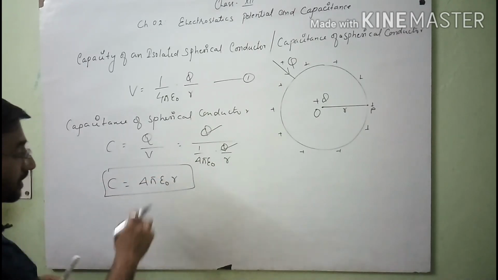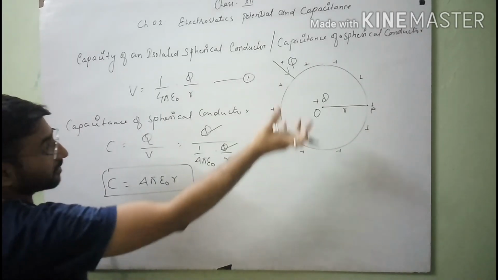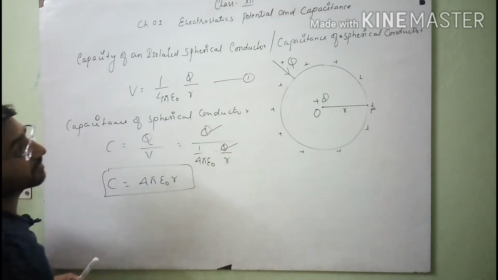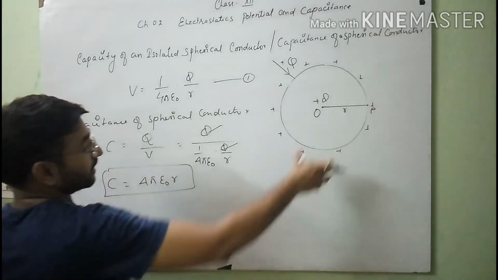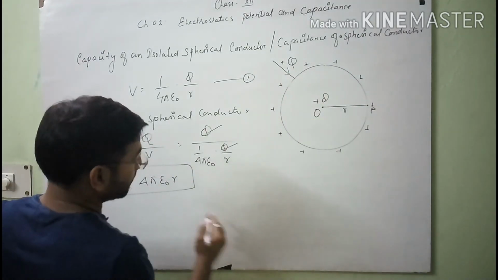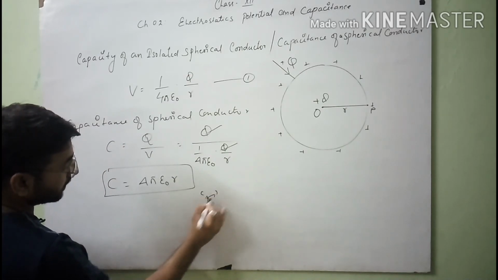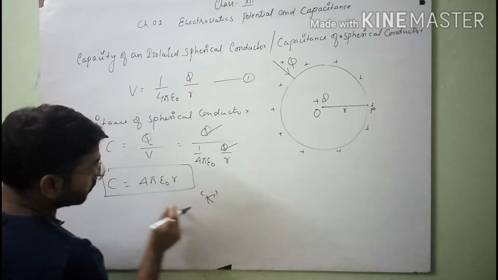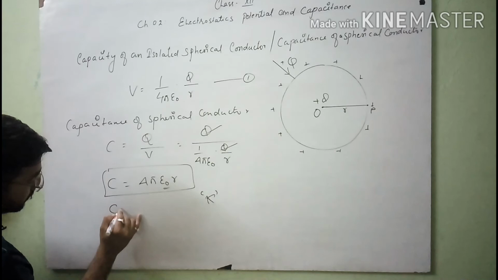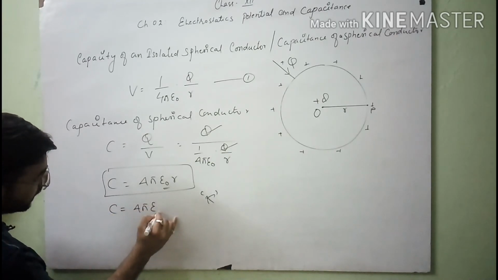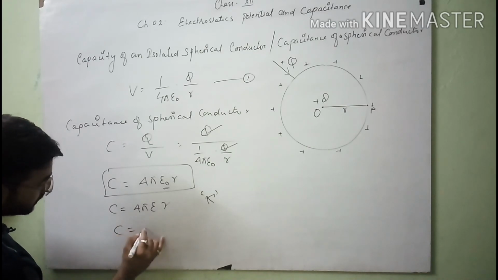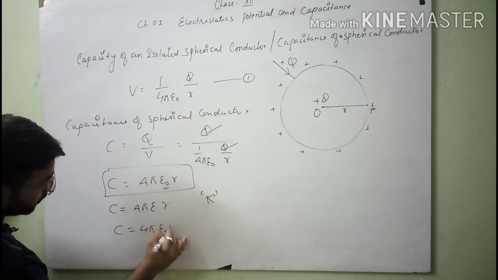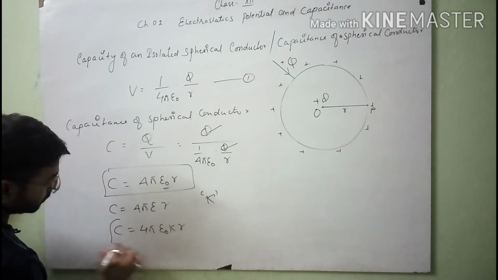So suppose there is some medium for this spherical conductor, say this spherical conductor is solid, and inside it there is a medium of dielectric constant K. Then you will use the value of C, which is 4 pi epsilon naught R, and after that you can substitute the value of epsilon.